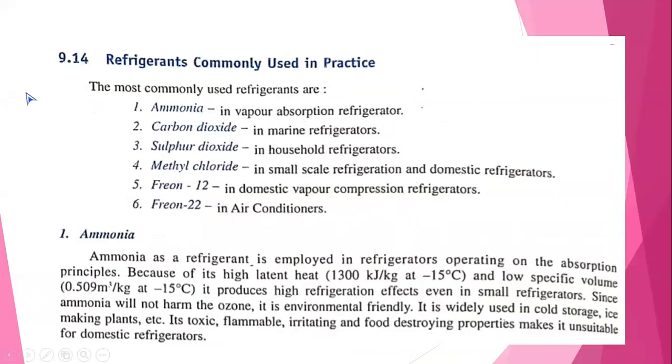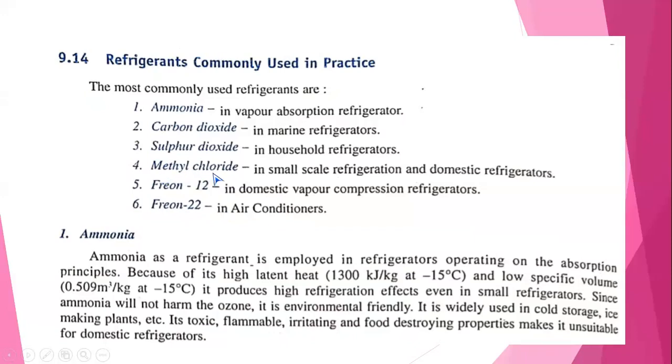Next, come to the point. Already we discussed the refrigerants used in refrigerators. First, ammonia, carbon dioxide, sulfur dioxide, methyl chloride, Freon 12 and Freon 22. All of you observe here. Freon 12 is used in the fridge, the refrigerator you have in your house, and Freon 22 is used in air conditioners.